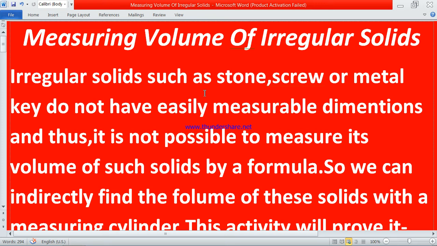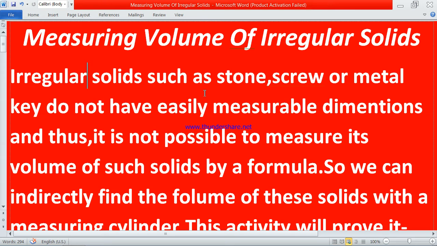Any other means includes the measuring cylinder. You have seen in the chemistry laboratory a beaker made of glass, with some markings on its wall. That is called a measuring cylinder or a measuring beaker. That can be used to measure the volume of these irregular solids.